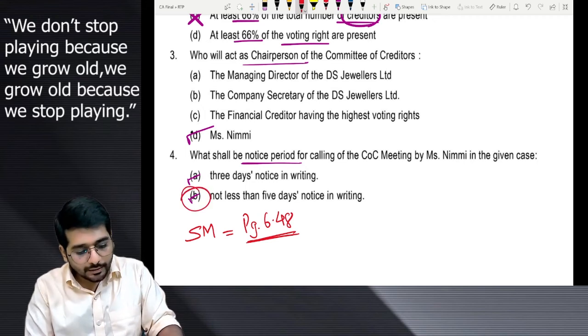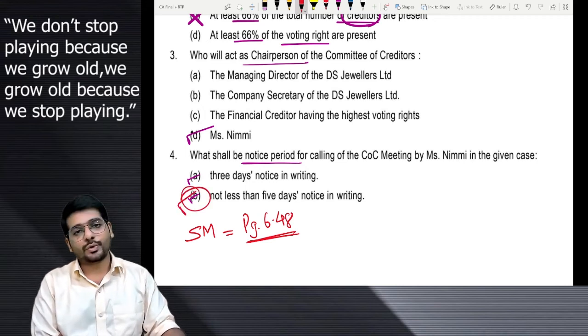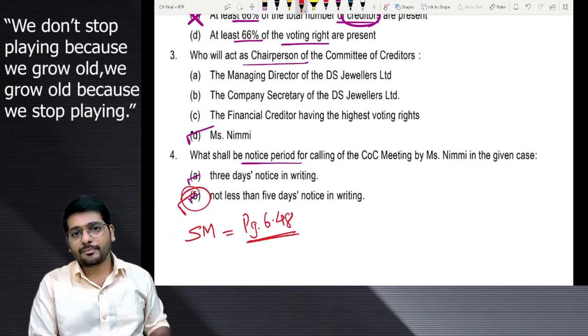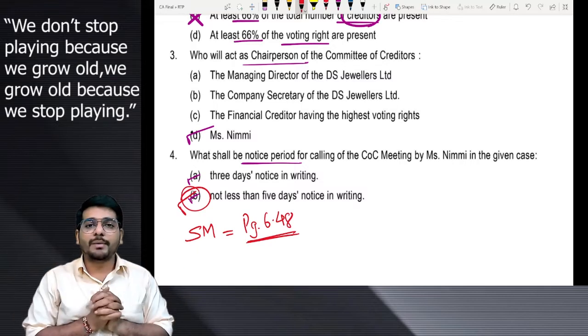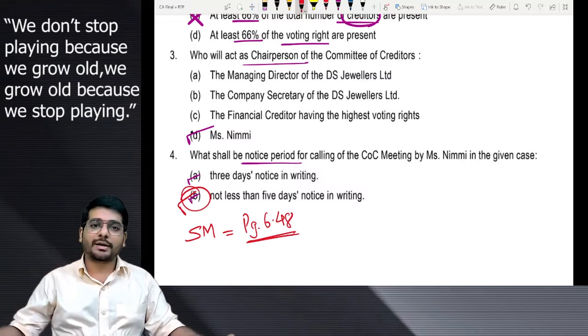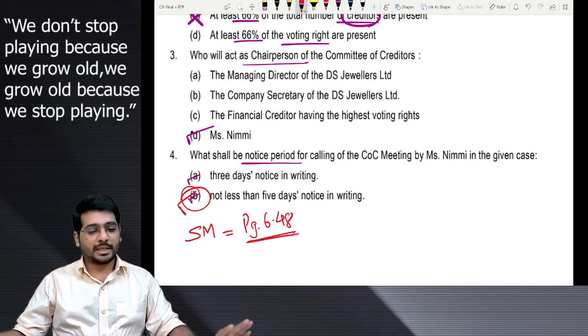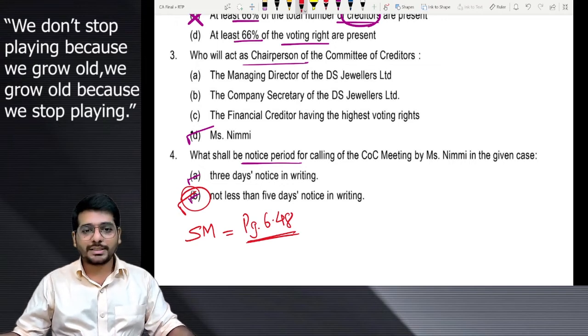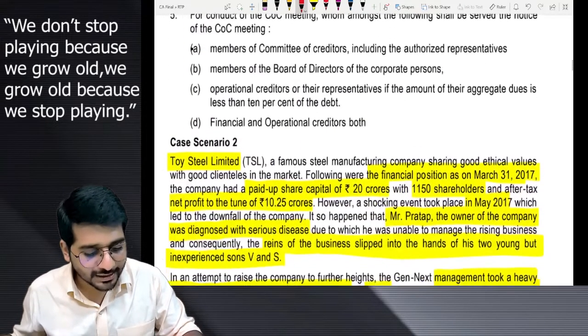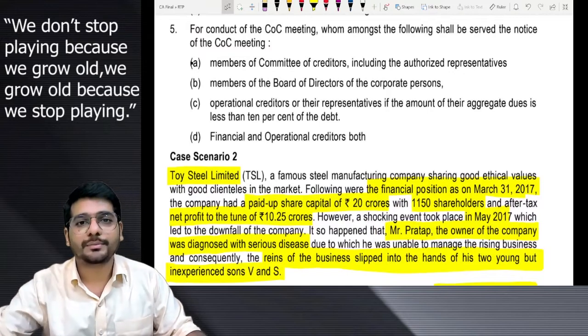Answer will be: not less than 5 days notice should be given in writing. Not less than 5 days. Minimum 5 days notice should be given in writing in order to call for the meeting of the COC. This is clear, I hope. Yes. Going smooth, going fast. Let's go to the next question.